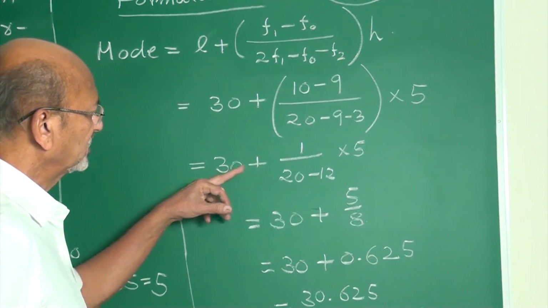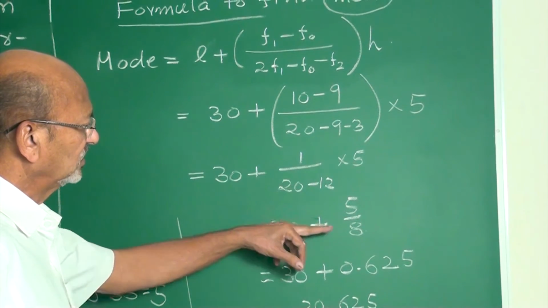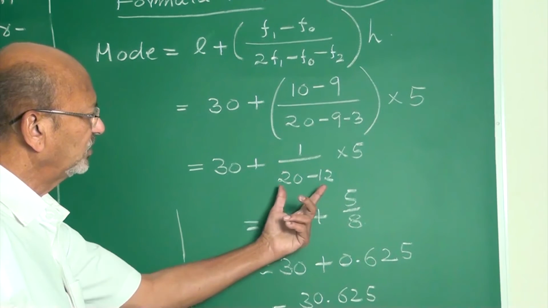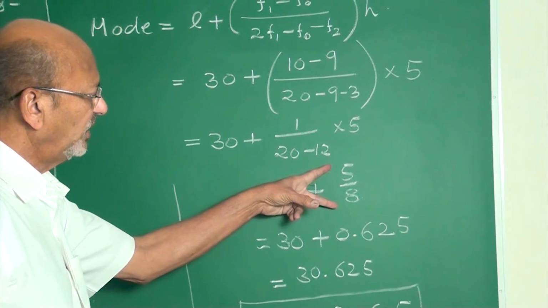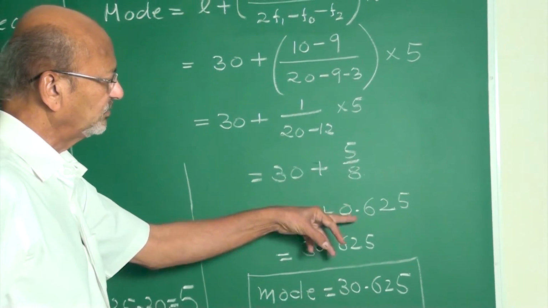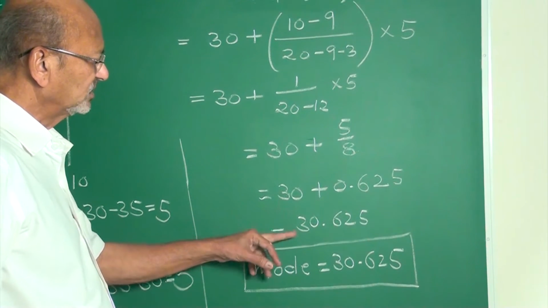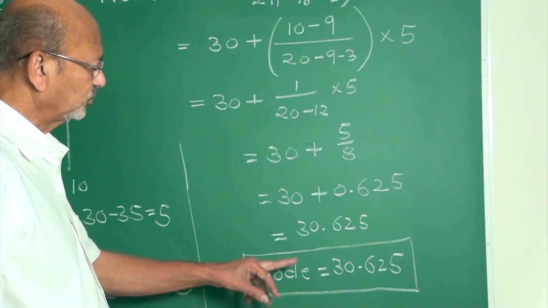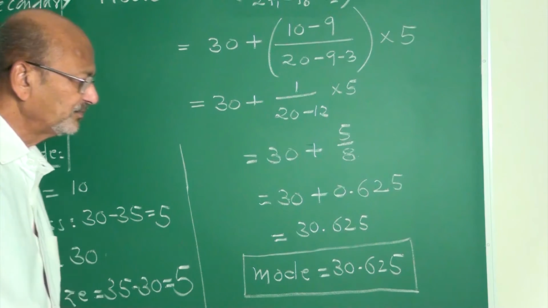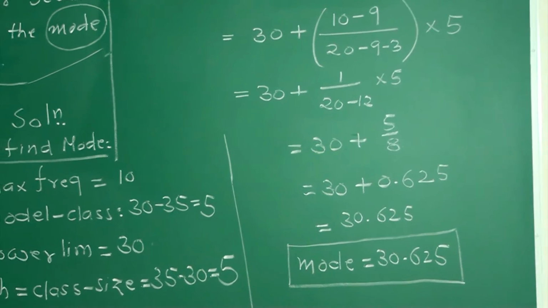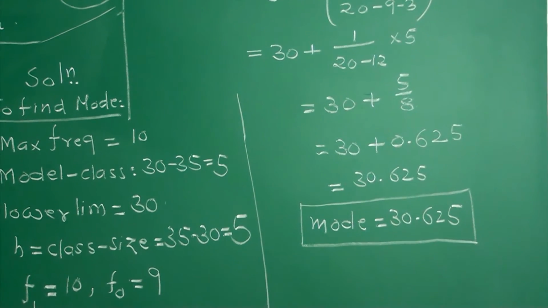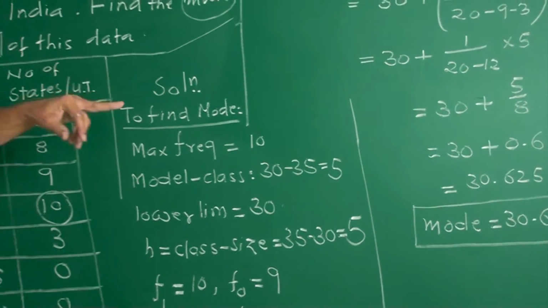H. 30 plus 1 into 5 is 5, down is 8. 5 divided by 8, if you simplify, is 0.625. Addition: 30.625 is the mode of this teacher-student distribution. In this case, this is the mode.